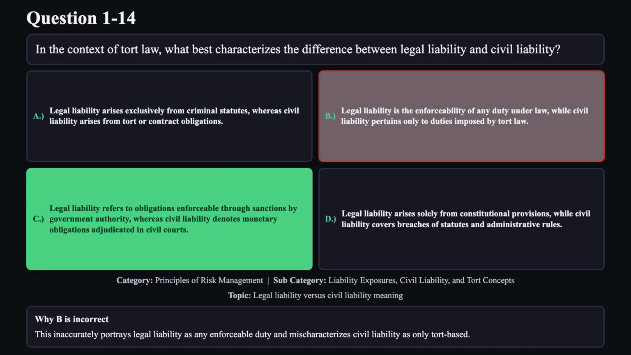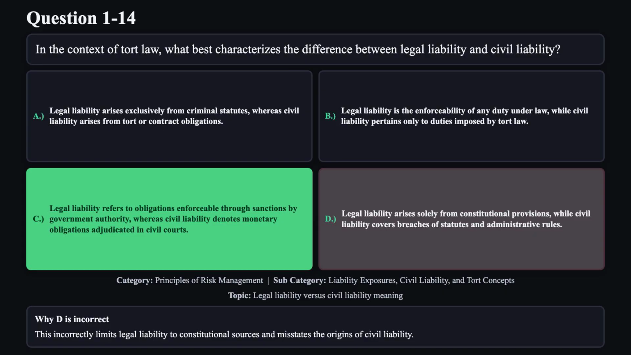Reason B is not correct. This inaccurately portrays legal liability as any enforceable duty and mischaracterizes civil liability as only tort-based. Reason D is not correct. This incorrectly limits legal liability to constitutional sources and misstates the origins of civil liability.